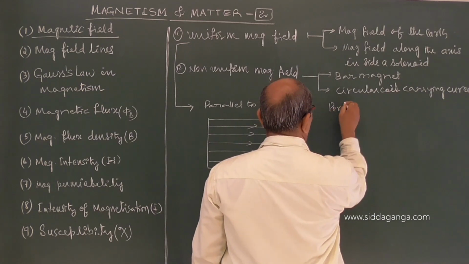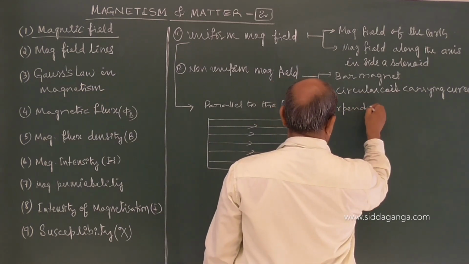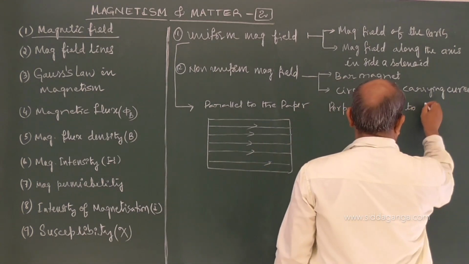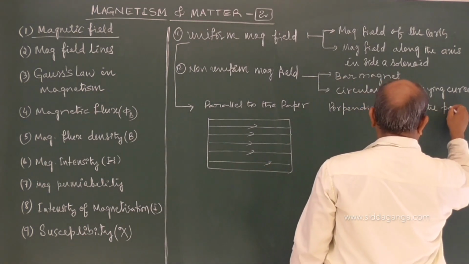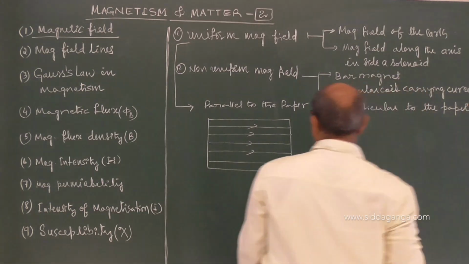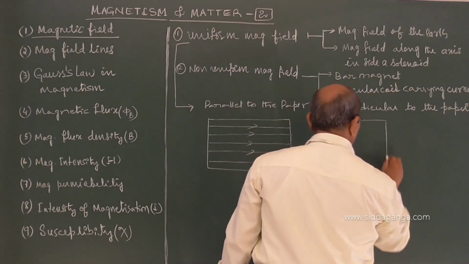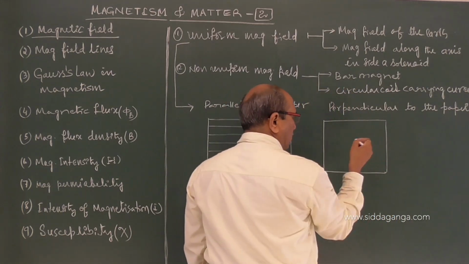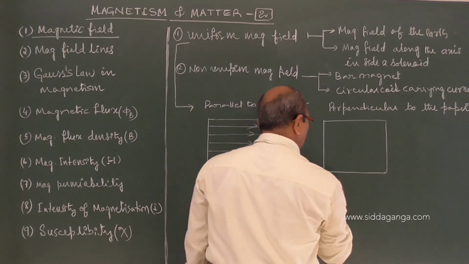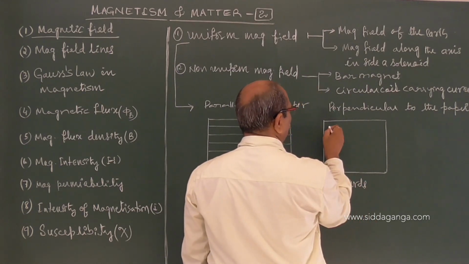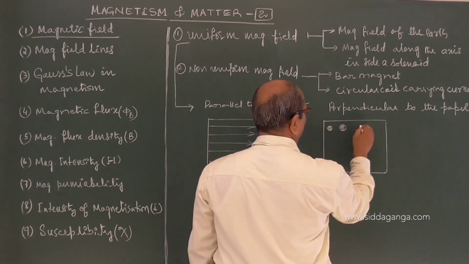If the field lines are perpendicular to the paper and coming out of it, we represent them with a dot.